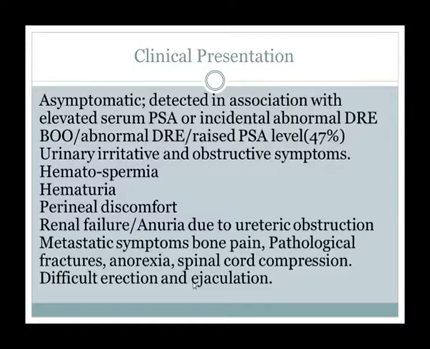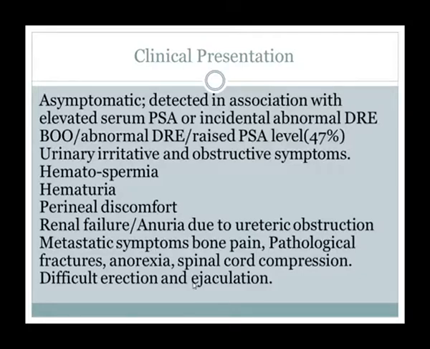Some patients have perineal discomfort. Very rarely patients present in renal failure, end stage renal failure, anuria due to ureteric obstruction. There is a huge growth of CA prostate that pushes the bladder and obstructs both ureters, and the patient presents in renal failure or anuria.